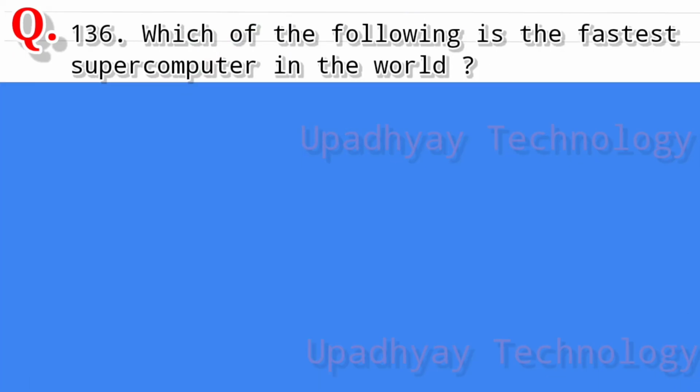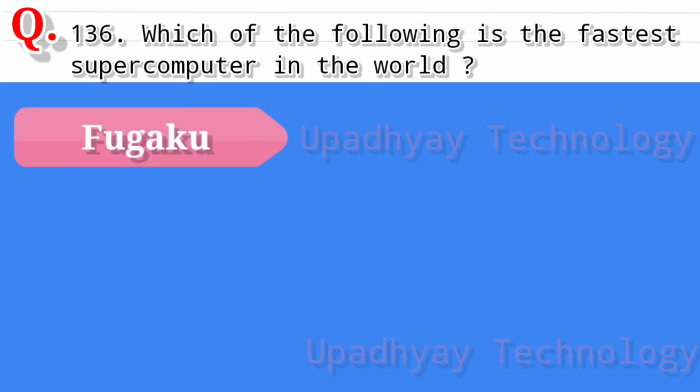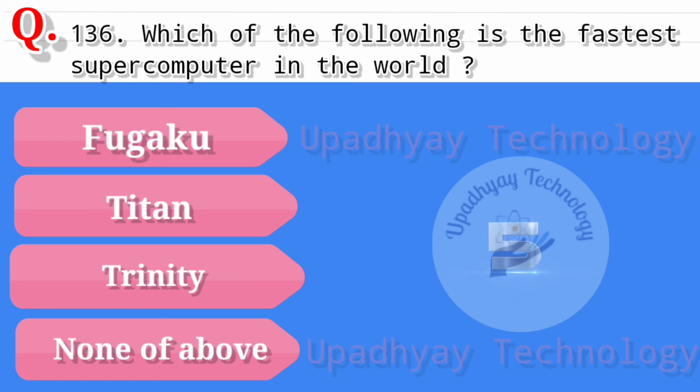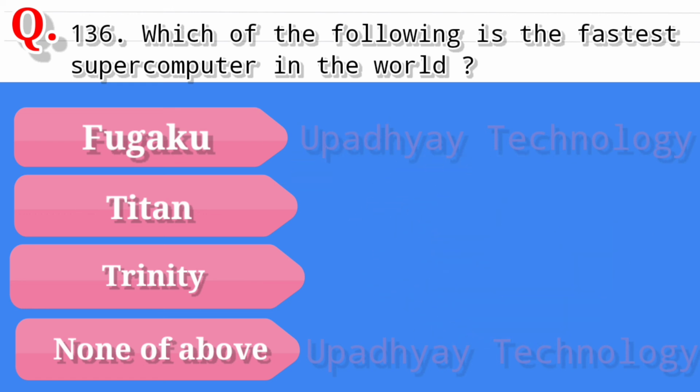Question 136. Which of the following is the fastest supercomputer in the world? And the options are Fugaku, second option is Titan, third option is Trinity, and the last option is none of above. And the correct answer is Fugaku of Japan.